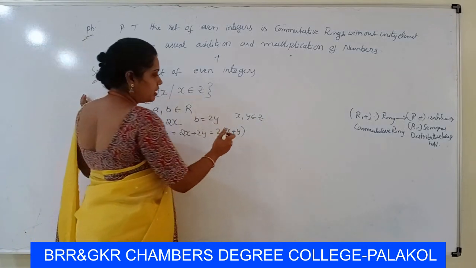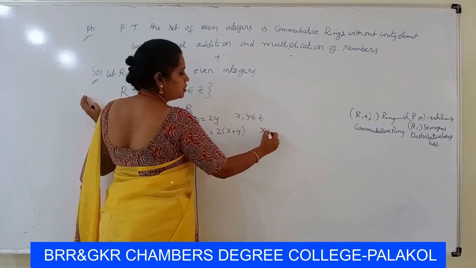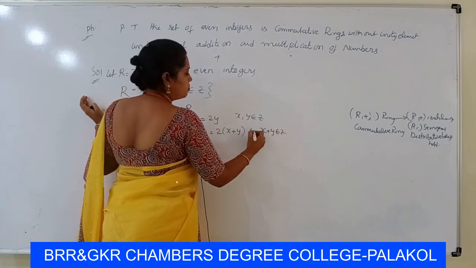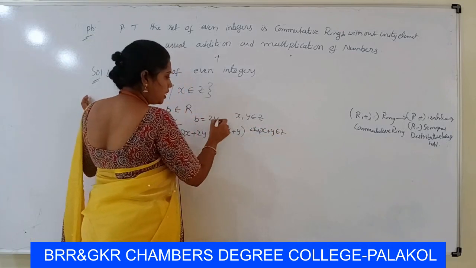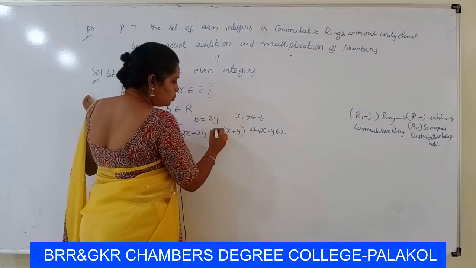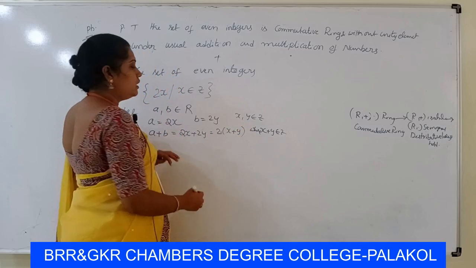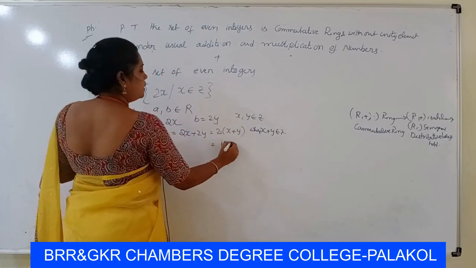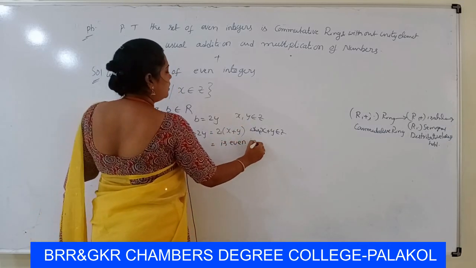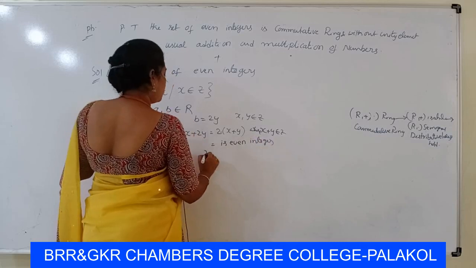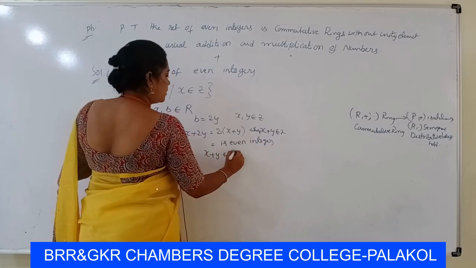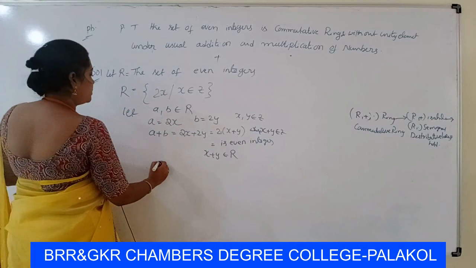So by binary operation x plus y belongs to Z. Again it is a 2 multiple, so 2 into x plus y is again an even integer. Therefore a plus b belongs to R. So plus is a binary operation.